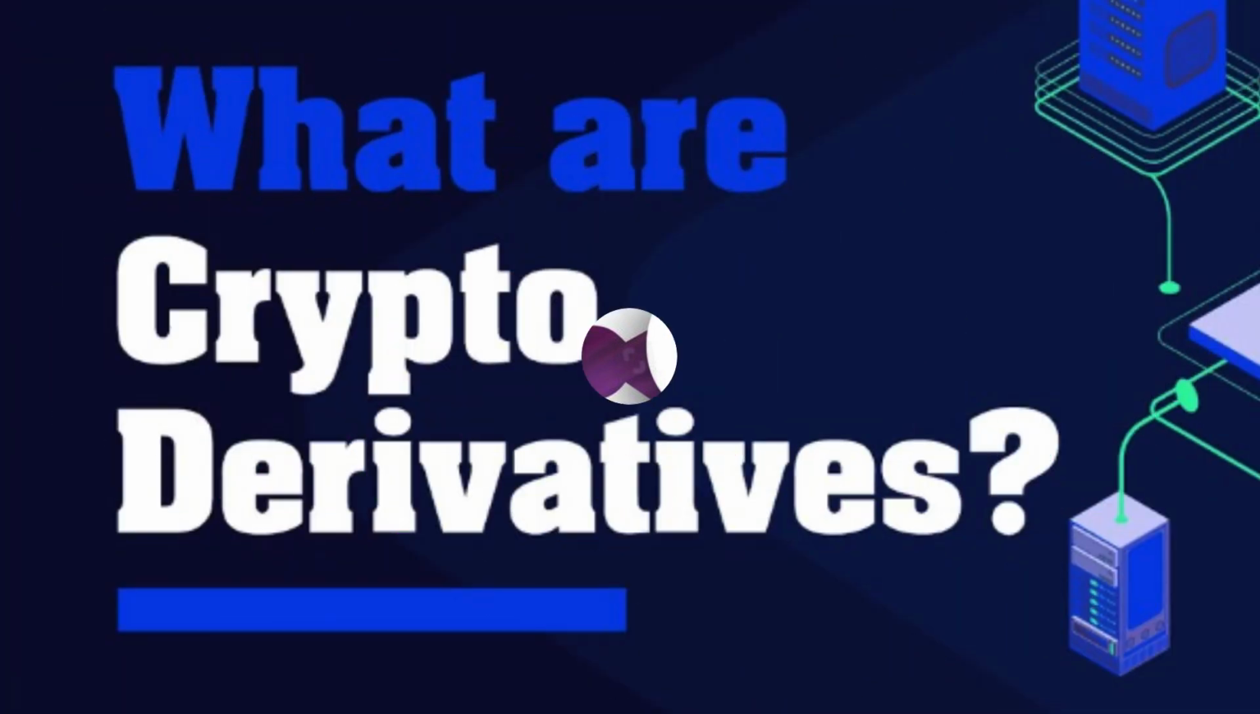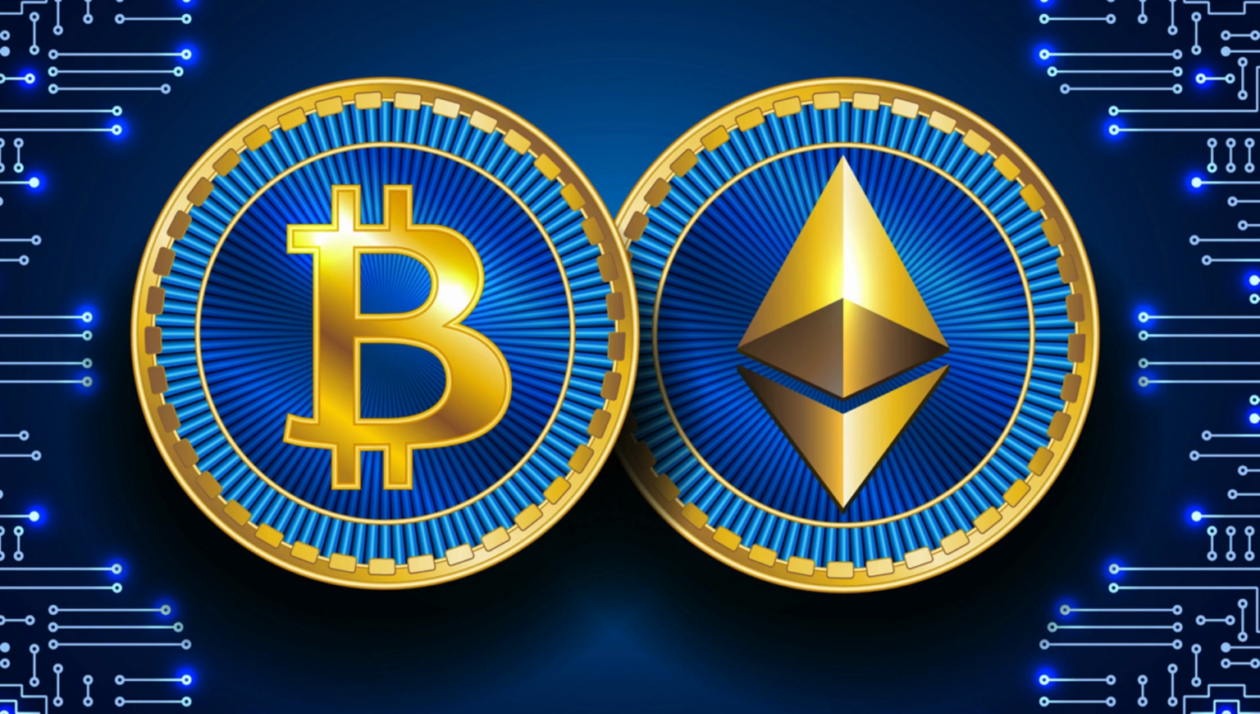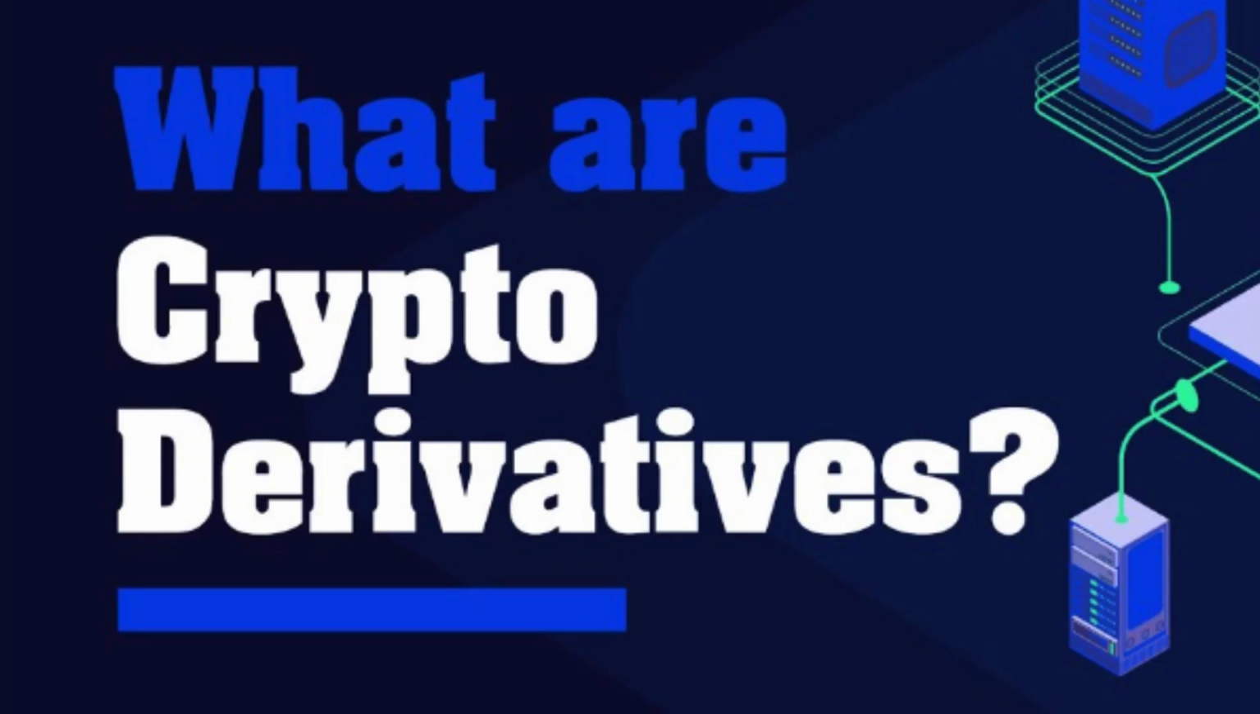Today, let us look at cryptocurrency derivatives. Cryptocurrency derivatives are financial instruments whose value is derived from the underlying price of cryptocurrencies such as Bitcoin, Ethereum, or other digital assets. These derivatives allow investors to speculate on the price movements of cryptocurrencies without owning the underlying assets directly. Here's an overview of some key cryptocurrency derivatives.